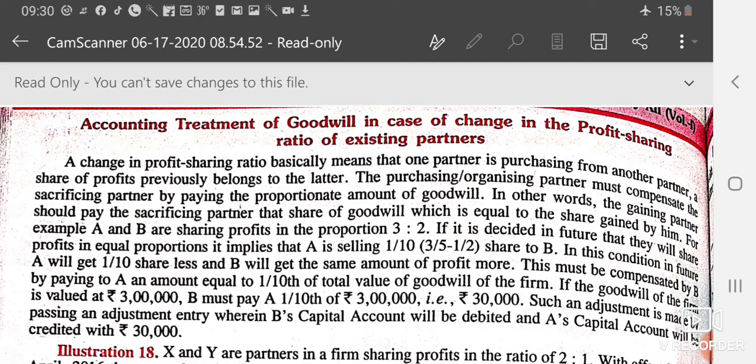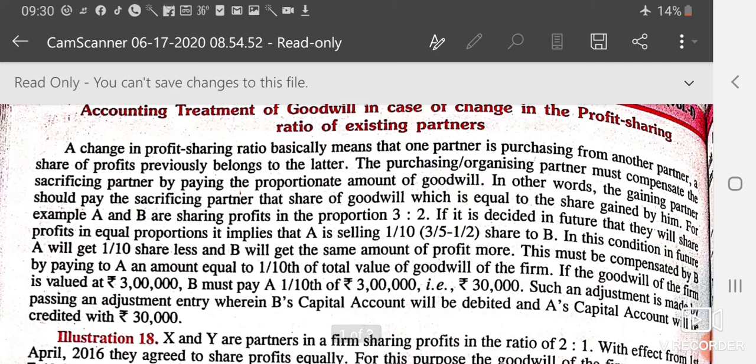In other words, the gaining partner should pay the sacrificing partner that share of goodwill which is equal to the share gained by him. For example, if the previous ratio was 3 is to 2 but now the ratio is 1 is to 1, then they will find the sacrifice and the gaining ratio, and the purchasing partner or the gaining partner will pay to the sacrificing partner in that ratio.